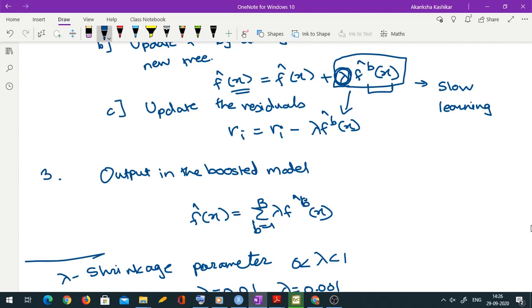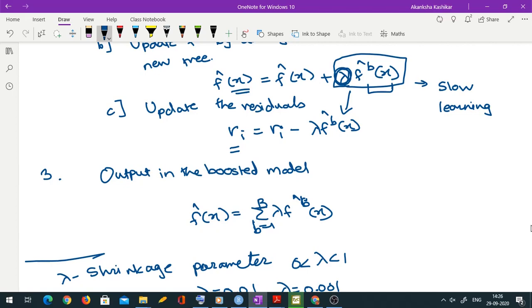From every tree you are changing things only slightly. So even if an individual tree is bad, its badness is not affecting your final prediction too much, because you are taking only a small portion from each tree. And because you are modeling residuals, you are reaching towards the actual value in the long run, because every time you are focusing only on the residuals.